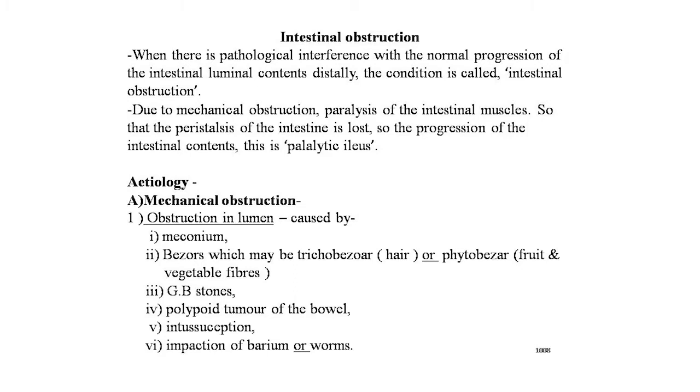Now the etiology. There are two etiologies of this intestinal obstruction. First is the mechanical obstruction and second is the paralytic ileus. We see first the mechanical obstruction. This includes obstruction in the lumen caused by meconium, bezoars, which may be trichobezoars, that is hairs, or phytobezoars, fruit and vegetable fibers contained at one spot, gallstones, polypoid tumors of the bowel, intussusception, impaction of barium or worms. All these are causes of mechanical obstruction.